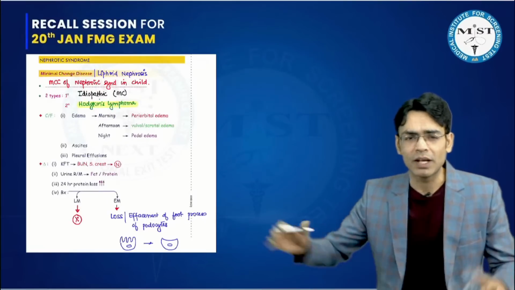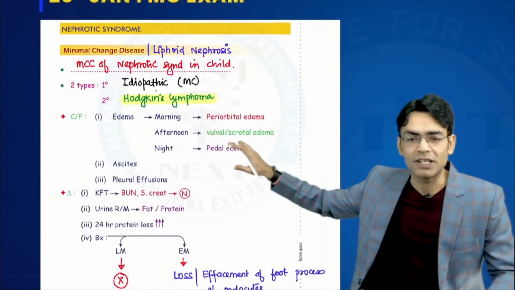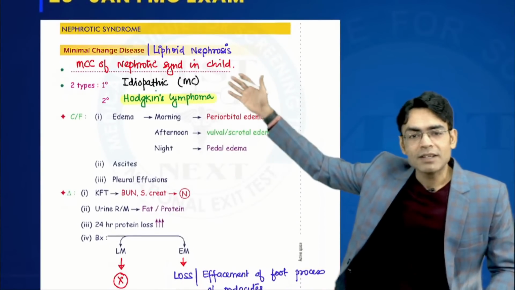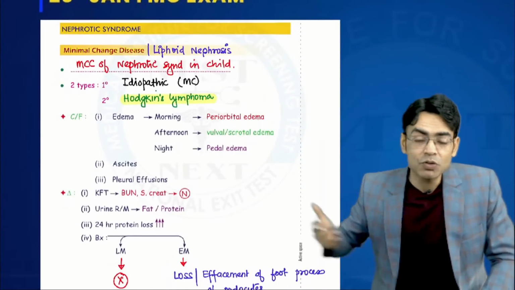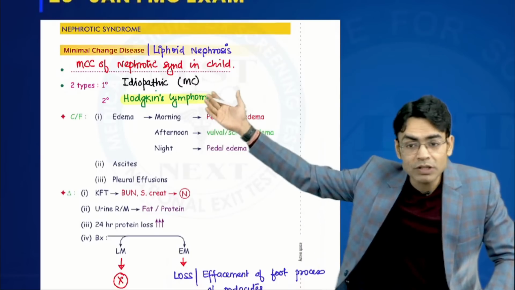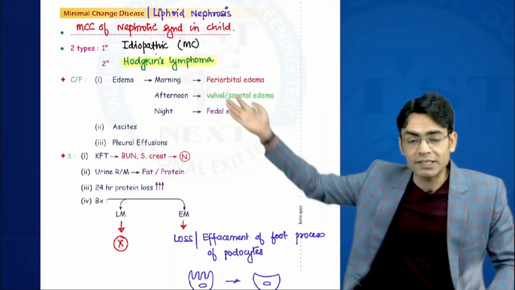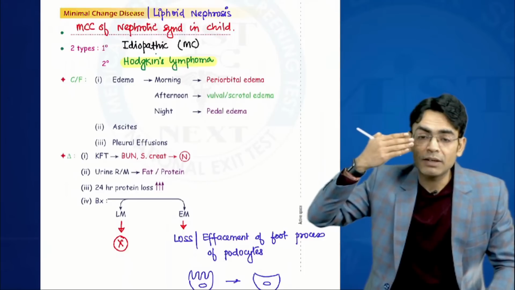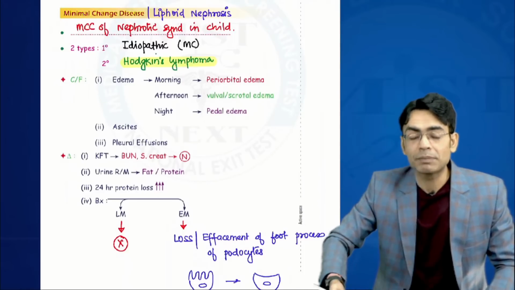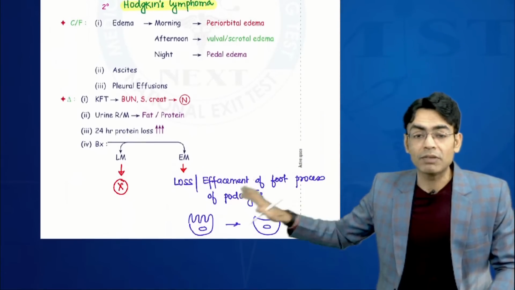microscopy. Straight away, when we discussed this in the class, this is the screenshot from the pathology workbook. We have discussed that minimal change disease, also called lipoid nephrosis, is the most common cause of nephrotic syndrome in a child. And we discussed that initially the edema would be in the periorbital region, and with time it will subside, it will go down. We have discussed this very cleanly.